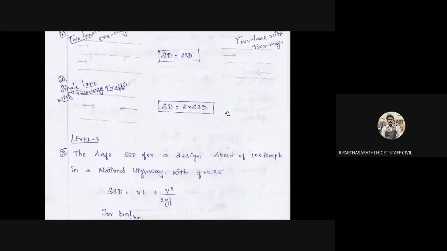so the next topic, level 3. The level 3 question: find the safe stopping sight distance for a design speed of 100 kilometer per hour on a national highway with a frictional coefficient f of 0.35. Why do we choose 0.35? Because the vehicle is going at a higher speed, 100 kilometer per hour, so the friction is very low. In case the vehicle speed is 20, the friction is 0.4. Sometimes it is not available in the question, so you have to assume, within the range of the previous table.